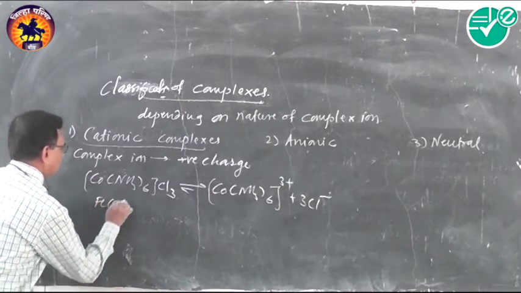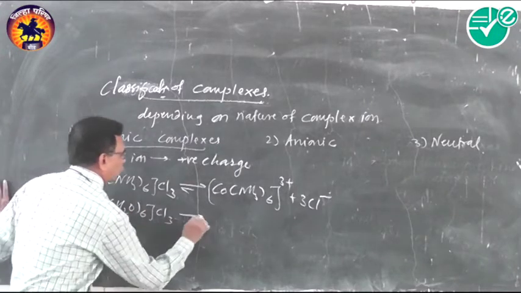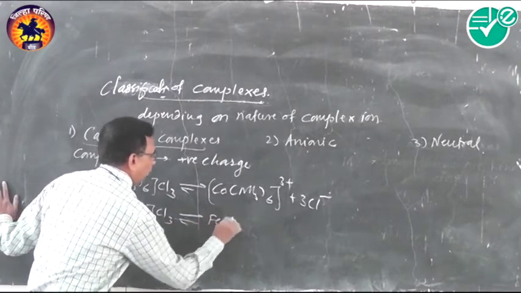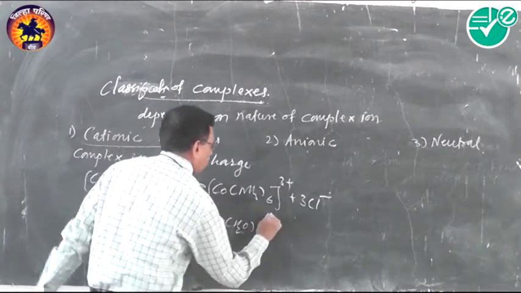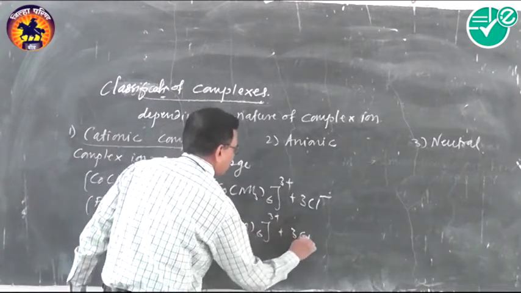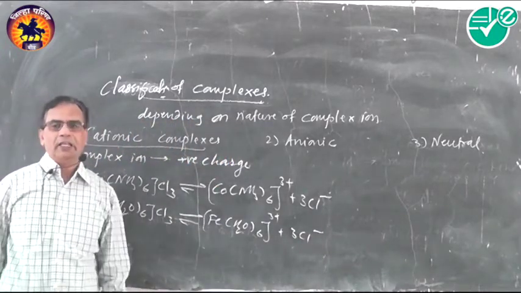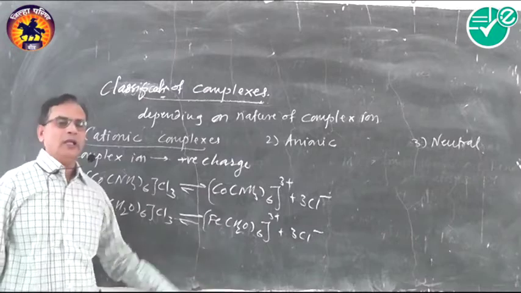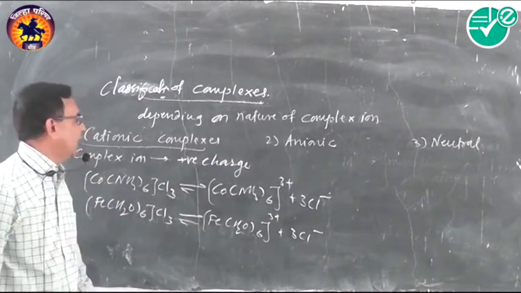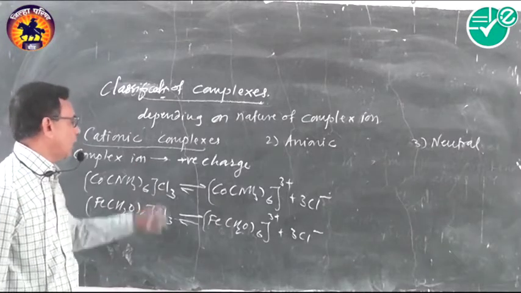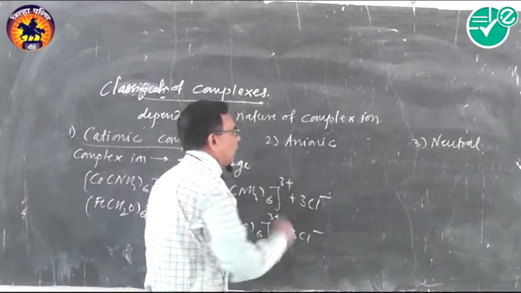One more example, [Fe(H2O)6]Cl3. It dissociates as [Fe(H2O)6]3+ and 3Cl-. So this complex ion carries positive charge and hence it is a cationic complex.